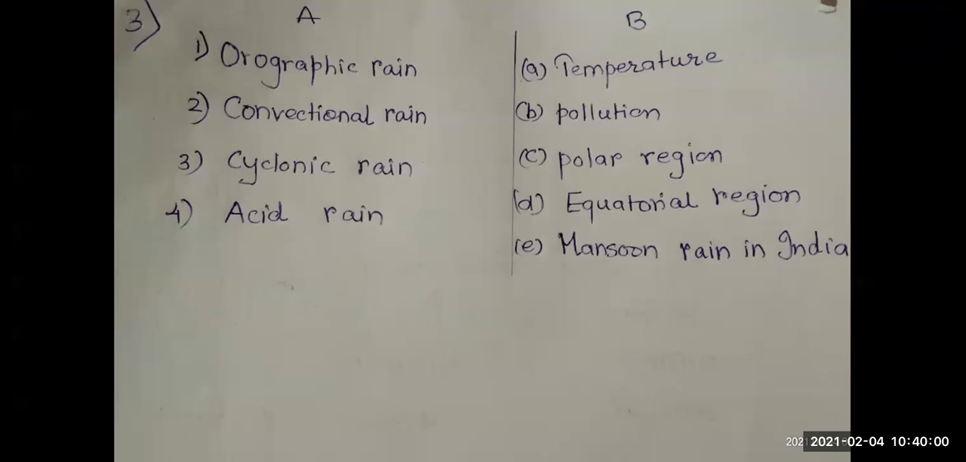Now, orographic rain means what? Orographic rain is the monsoon in India. It is the form of monsoon. Then convectional rain: equatorial region. And cyclonic: temperate region. Actually, it is temperate region, not temperature. Then acid rain is pollution. Acid rain comes because of pollution. So this we have done with the examples.